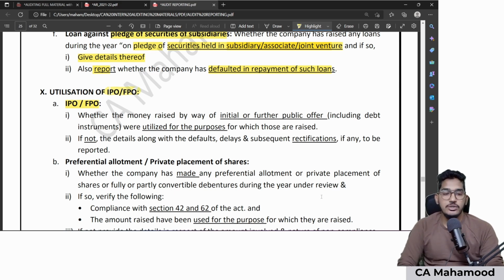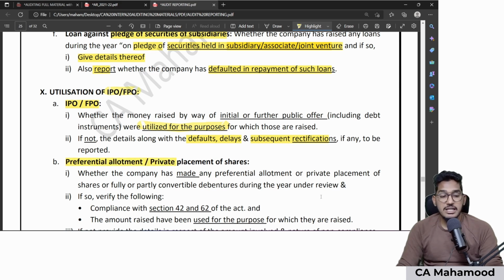As an auditor, I need to check whatever amount that has been raised from IPO or FPO, whether that amount has been used only for the set purposes. Sir, how will I come to know about the purpose, sir? You will come to know about the purpose from reading the prospectus. So I need to check whatever money that has been raised from IPO, FPO, whether it has been used only for the purposes mentioned in the prospectus. If not, I need to report what defaults have taken place, what delays have taken place, and what subsequent rectifications are done. Everything needs to be reported.